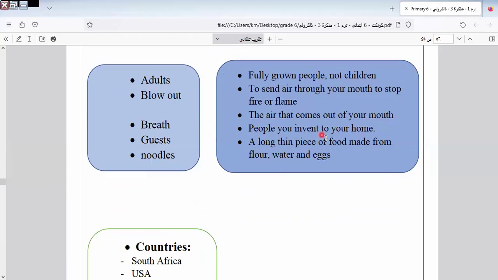Ghosts here. What's the meaning of ghost? People you invite to your home. Noodles. What is the meaning of noodles? I think all of us every day take noodles. Like what? Noodles like what? Like Indomie. All of us know Indomie and these kinds of foods that we take during the day. And I think it's not unhealthy to eat it. Noodles, a long thin piece of food made from flour, water, and eggs.